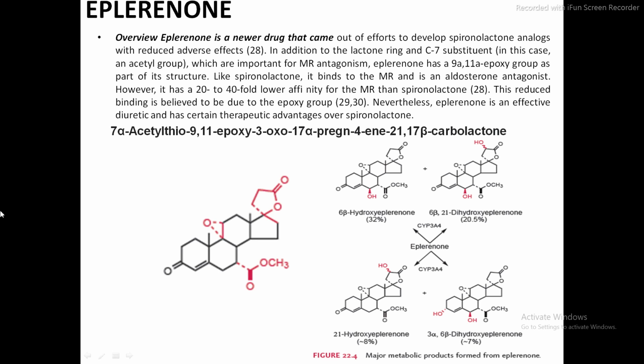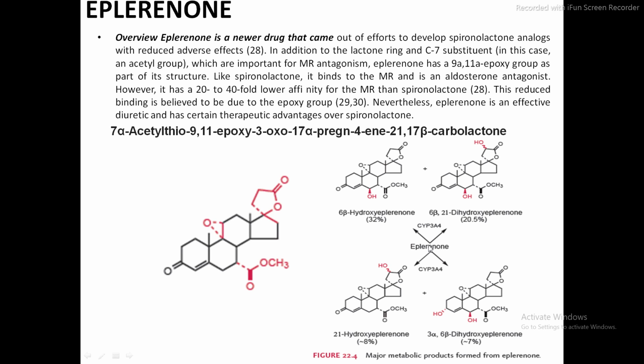So what is the sentence? This drug, eplerenone, has 20 to 40 fold lower affinity for the MR than spironolactone. This reduced binding is believed to be due to the epoxy group. Nevertheless, eplerenone is an effective diuretic and has certain therapeutic advantages over spironolactone. So again, because of the presence of this epoxy group, this drug cannot bind to the MR as strongly, but still, this drug has 20 to 40 fold lower affinity to the MR than spironolactone.